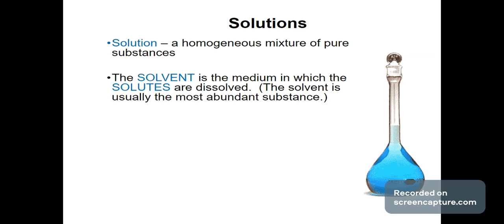In other words, for example, when you make a cup of coffee and you add sugar, it still is a homogeneous solution or a mixture, if you will. So the sugar dissolves. In that example, the sugar will be the solute. It'll be the thing that's dissolved into the solvent, which would be the black coffee.